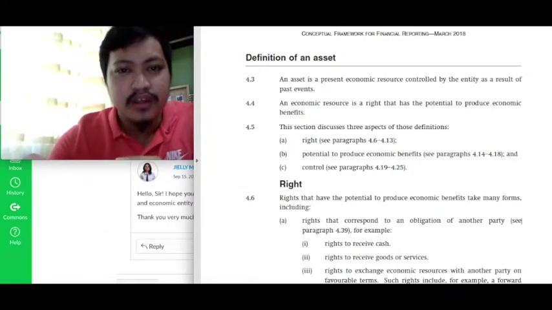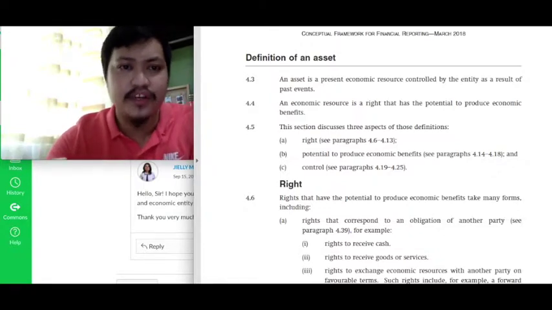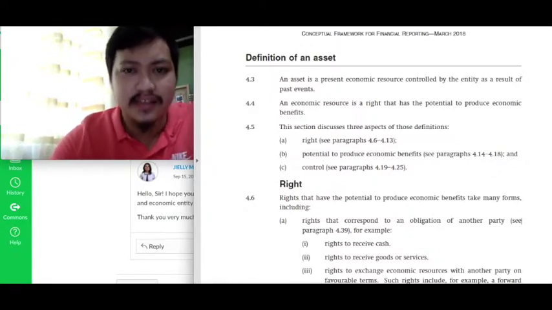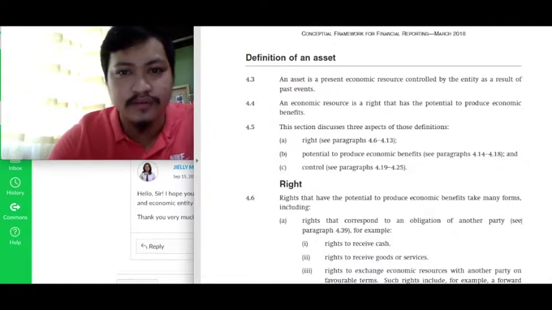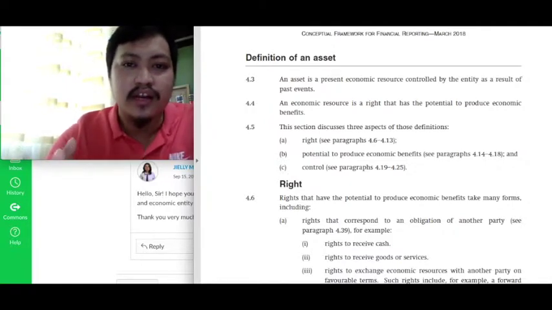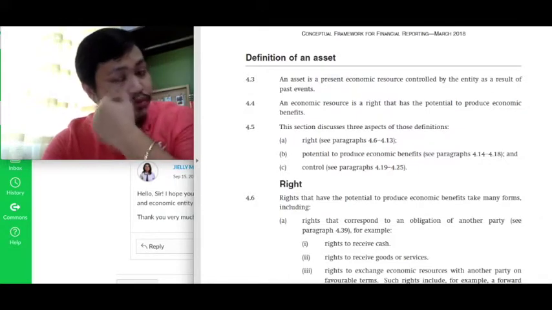Very quickly, paragraph 4.3, class, tells you the definition of what an asset is. An asset is a present economic resource controlled by the entity as a result of past events. Clear from this definition, class, that there are three important aspects in the definition of an asset. Number one, that an asset must represent a right, it must produce economic benefits, and it can be controlled by the entity.